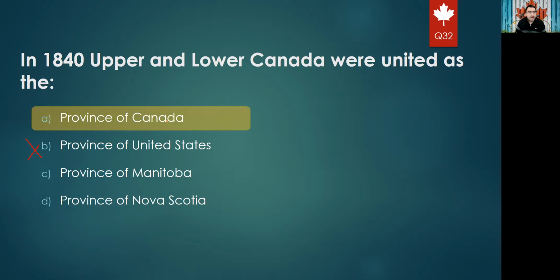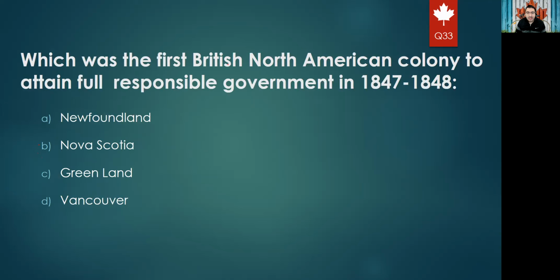Okay. Next question. Which was the first British North American colony attained for responsible government in 1847 and 1848? So the first responsible government in which province? It was in which province? Yeah, for sure we know that the right answer would be Nova Scotia. Nova Scotia. All this information is a history part.